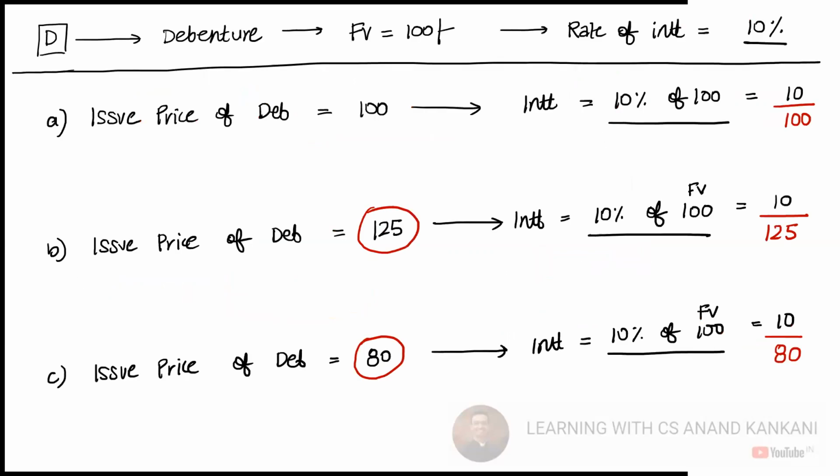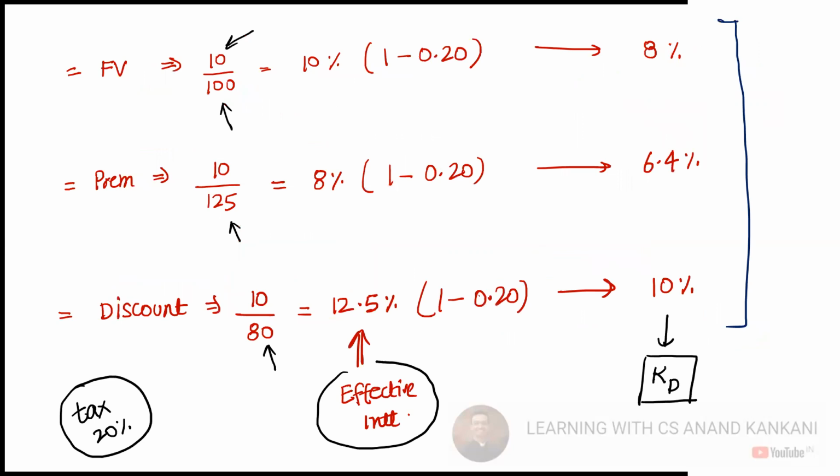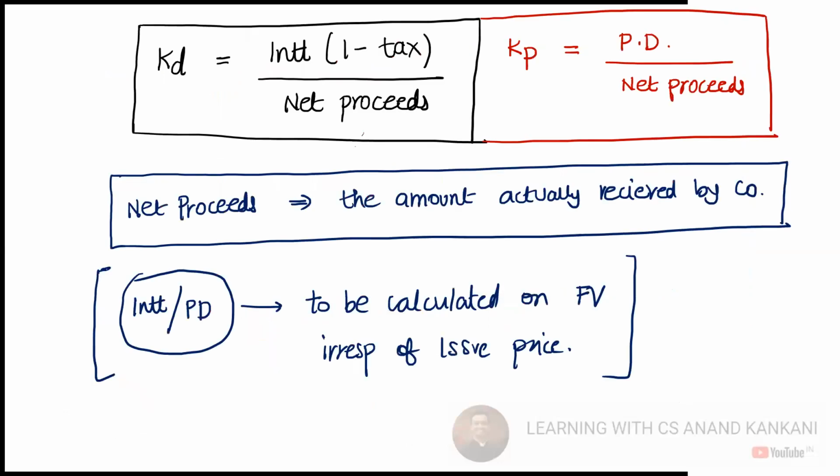Thereafter, we tried to understand that when we issue debentures at par, premium, or discount, what is the impact on cost of debt? If they are issued at premium, the cost comes down. If they are issued at discount, the overall cost goes up as compared to when they are issued at par. So effectively, the cost changes when we calculate the cost of debt when these debts are issued at premium or at discount.